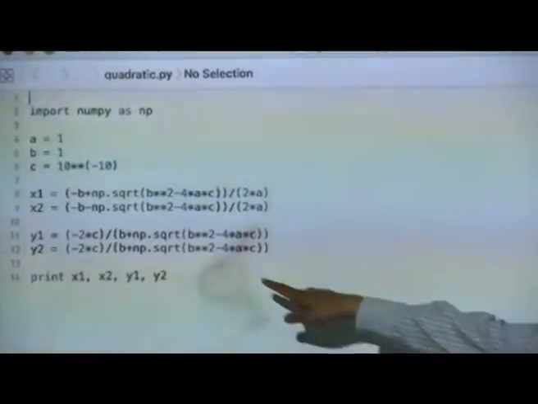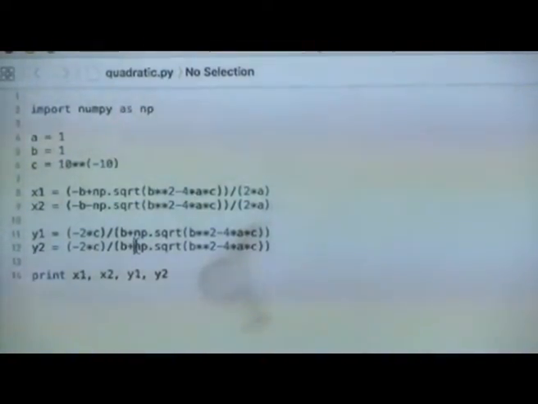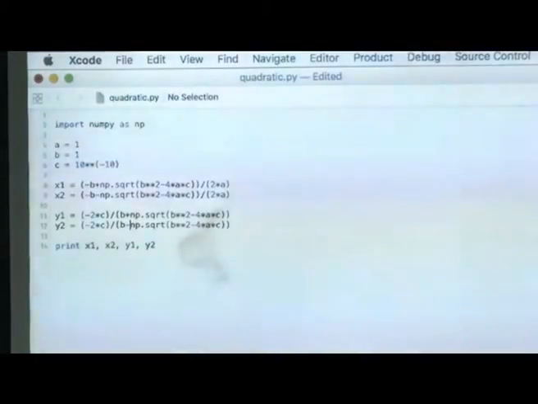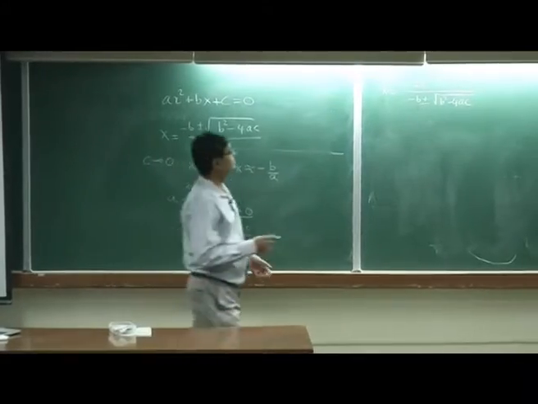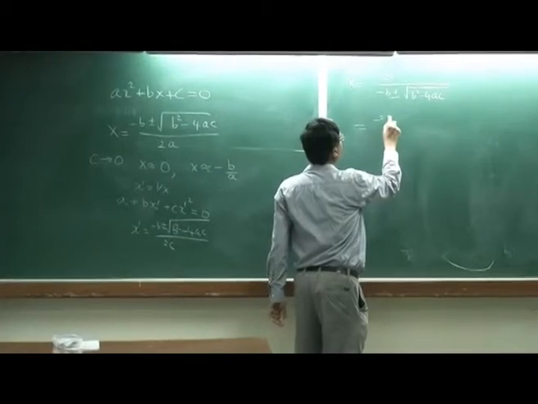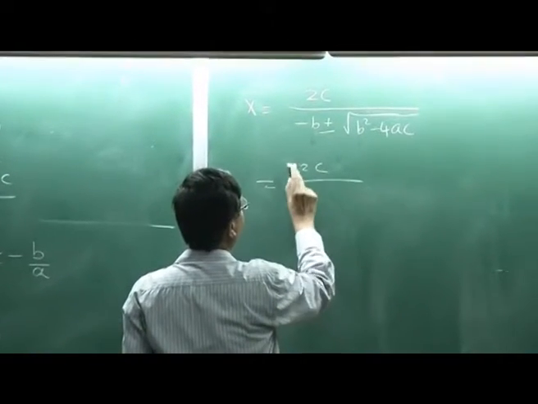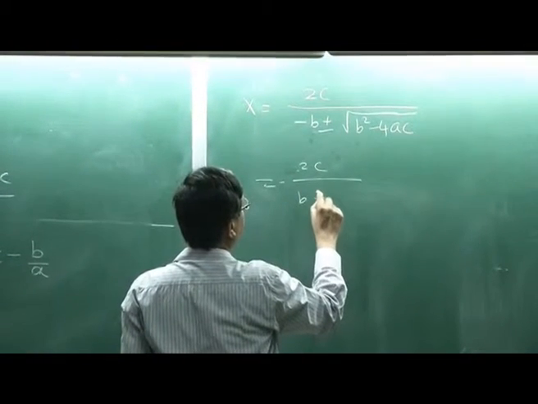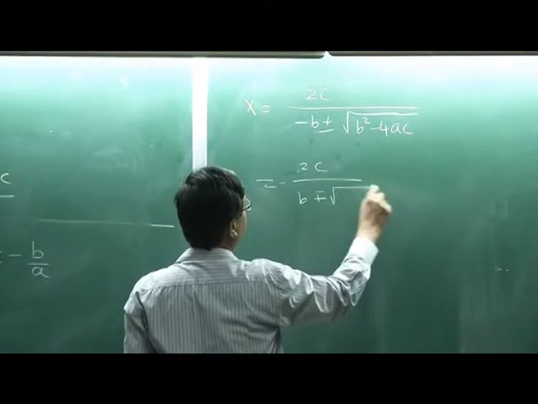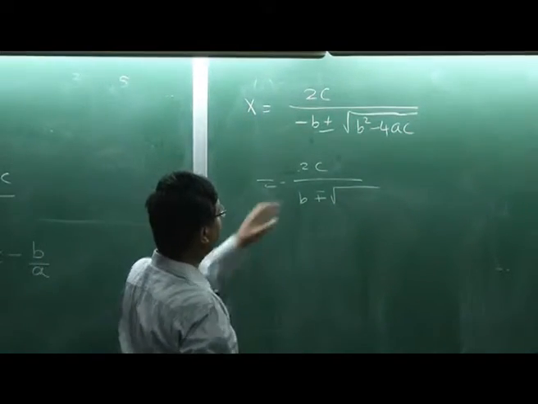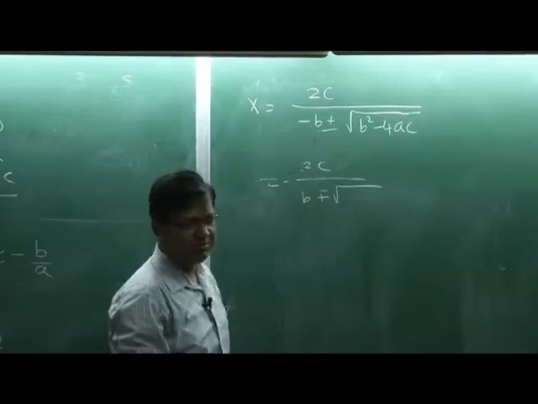So, there should be a minus sign here. So, minus 2c, I have taken the minus sign outside. So, minus 2c divided by minus plus. Okay, minus minus outside, so there will be a minus sign.